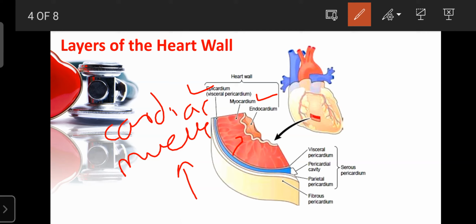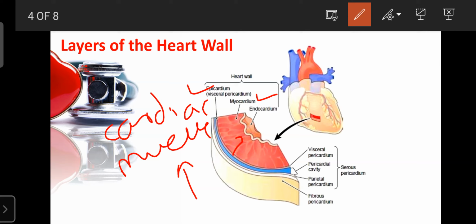So that pressure was helpful to pump the blood from one part to another part. Our pumping capacity of the heart mainly depends upon the cardiac muscles. If there is any problem in the cardiac muscle, then our pumping capacity decreases, or maybe increases, maybe decreases. And if the cardiac muscles fail, it means our heart has failed, the heart is dying.